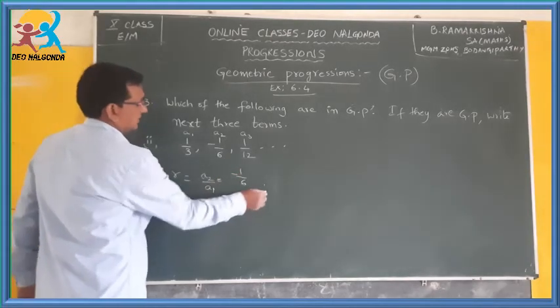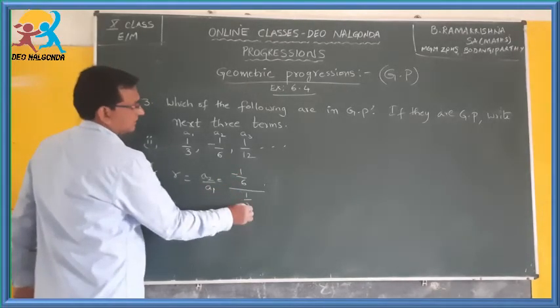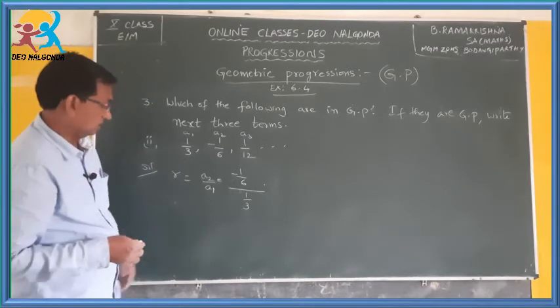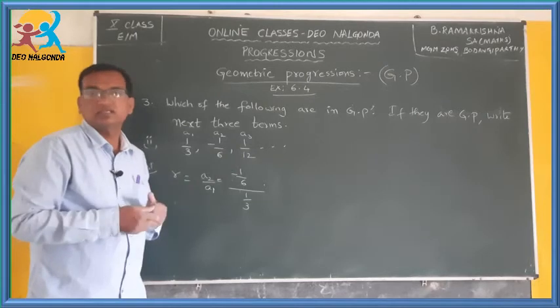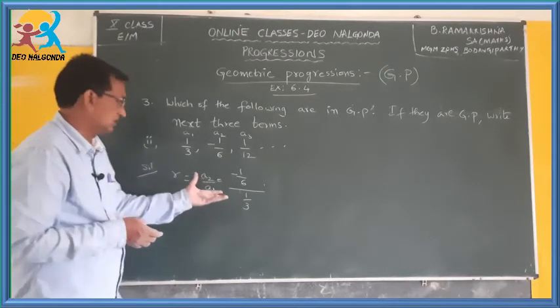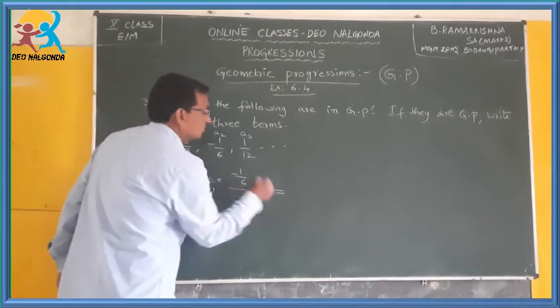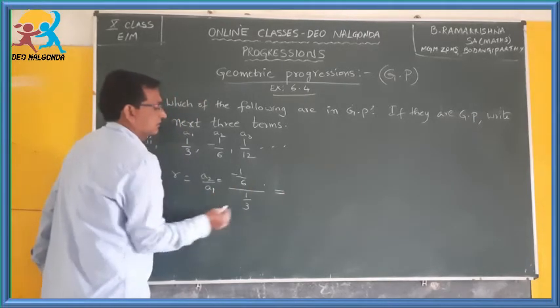Minus 1 by 6 divided by 1 by 3. If you know how to divide a fraction by another fraction, you can easily solve this. I think you know this. Okay, what is the next step?